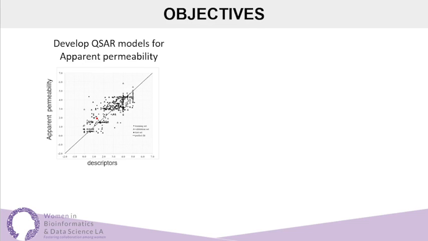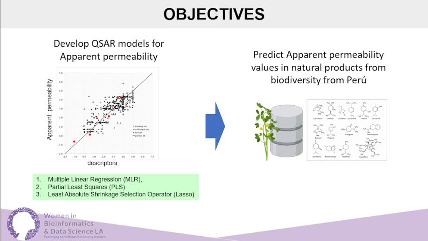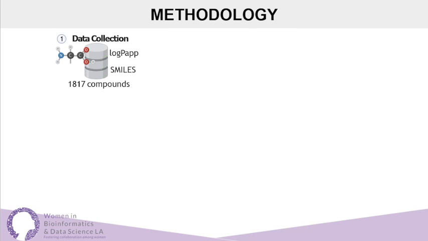Considering this, our goal in this work was to develop a QSAR model that links the structure of known chemical compounds with their known apparent permeability value, also known as log-PAP, using three methods: multiple linear regression, partial least squares, and least absolute shrinkage selection operator, also known as Lasso. Once we had this model, we used it to predict the apparent permeability value of compounds found in Peruvian biodiversity.